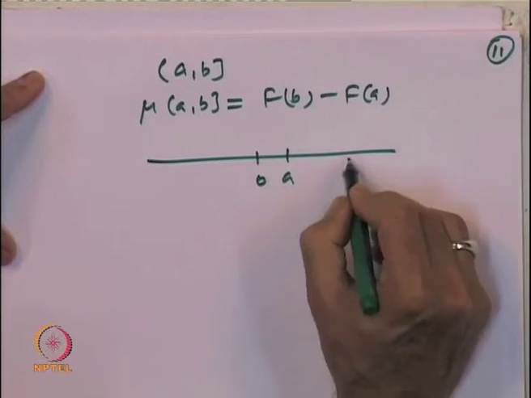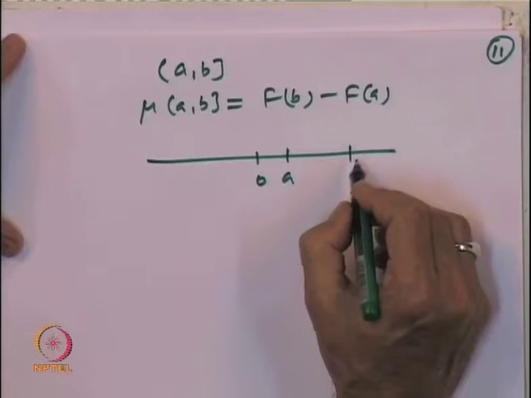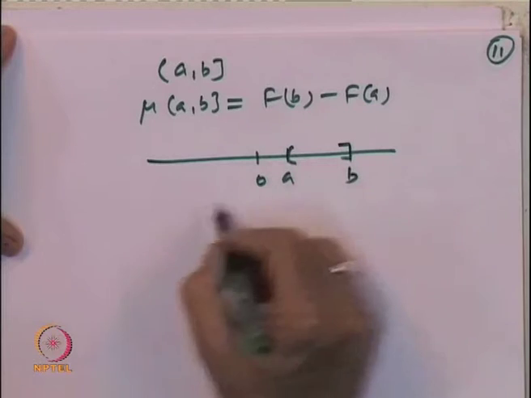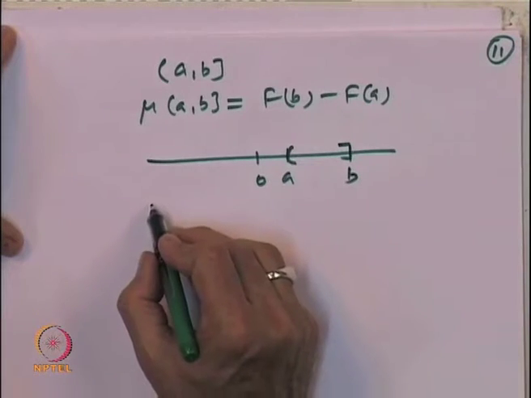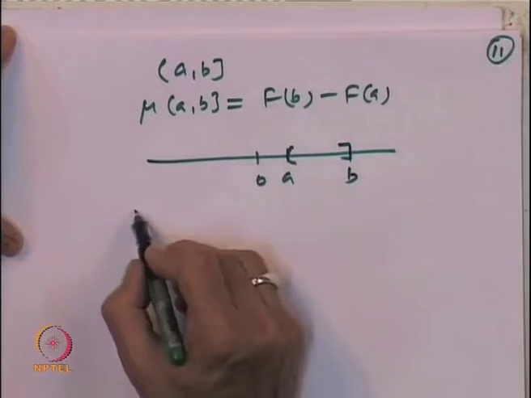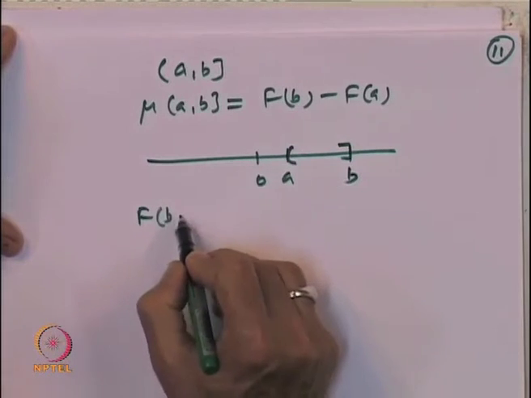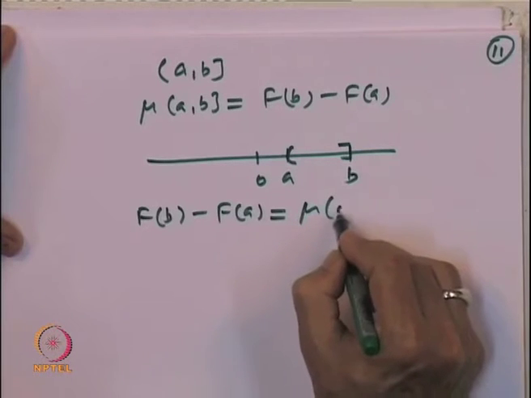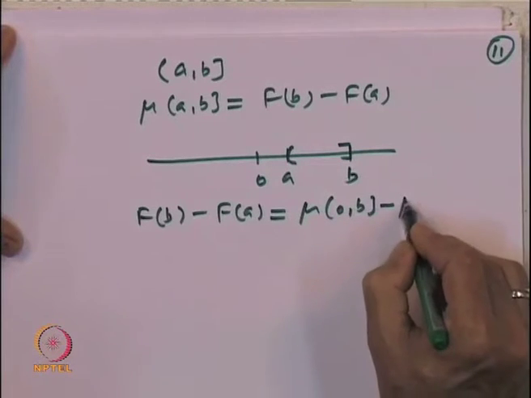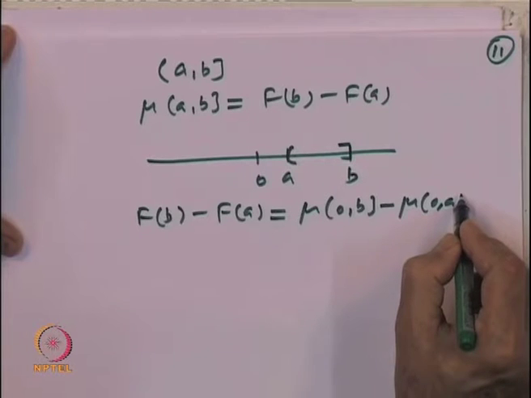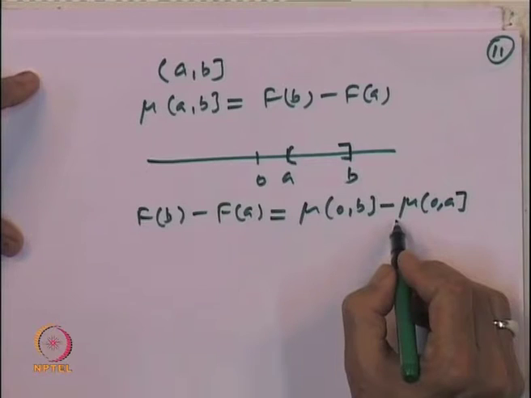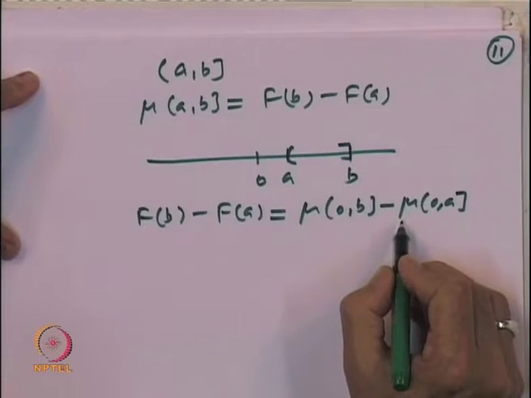If a and b are both finite real numbers, say this is the interval a to b, then f of b minus f of a is equal to mu of (0, b] minus mu of (0, a]. And let us observe that mu is given to be finitely additive.